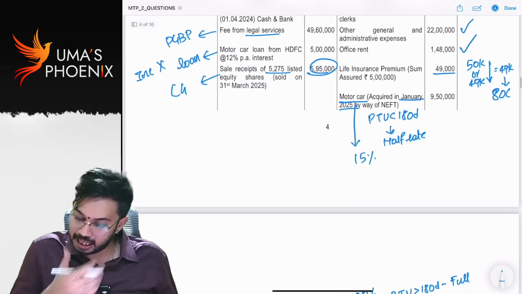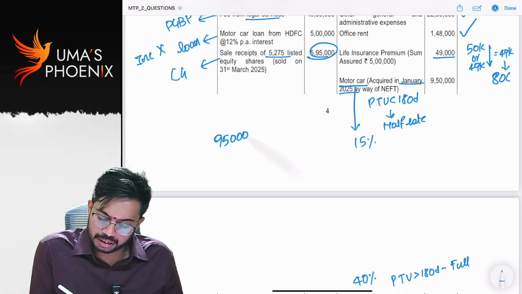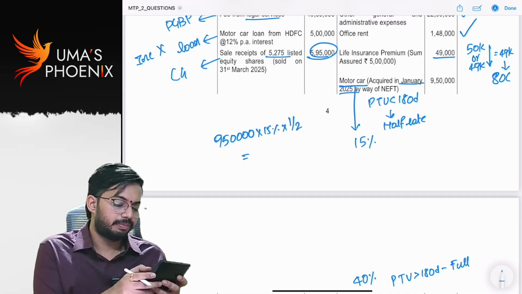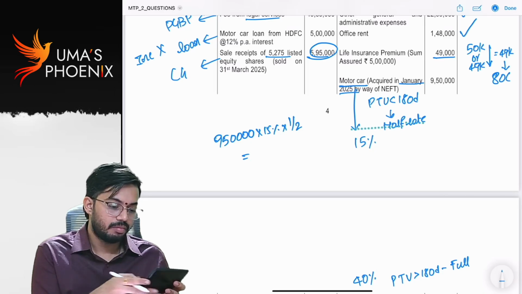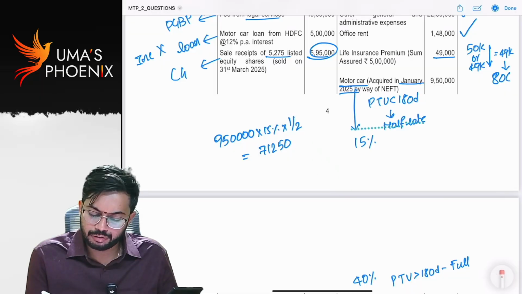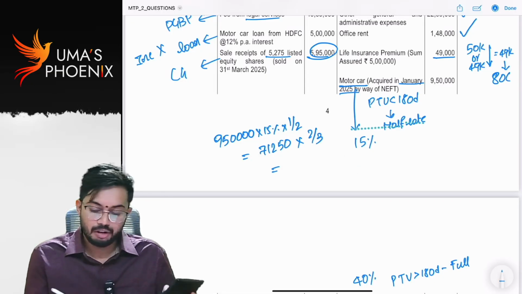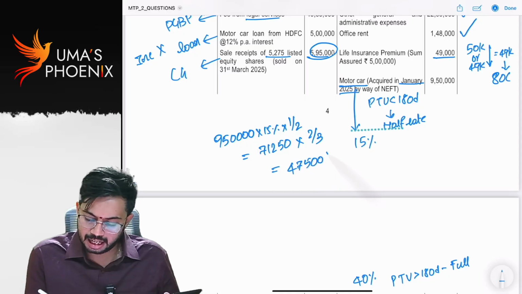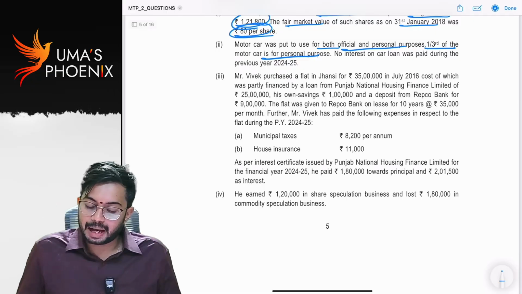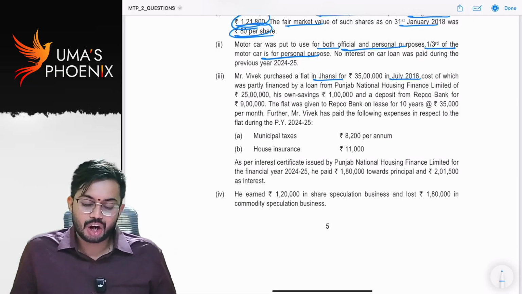Next, how much is interest on motor car? Sorry, depreciation. 9,50,000 into 15% into 1 by 2. How much? 71,250. Out of 71,250, only 2/3 is allowed. That means how much? 47,500 is allowed as deduction. Is it clear? Mr. Vivek purchased a flat in Jhansi for 35 lakhs in July 2016, cost of which was